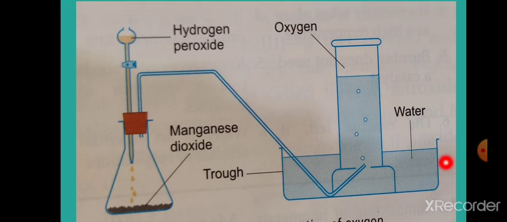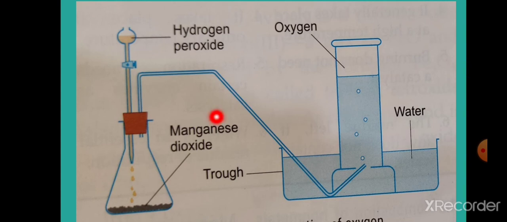Here is another flask which contains water up to this level. An inverted jar is placed here, and along with water, oxygen is also produced. This oxygen pushes the water downwards, and the oxygen collects at the top of the inverted jar. These bubbles are oxygen bubbles, and water and oxygen are the products.